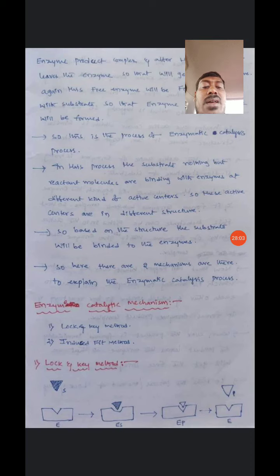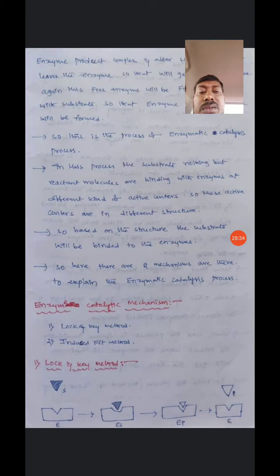Generally there are two mechanisms to explain the enzymatic catalysis process.